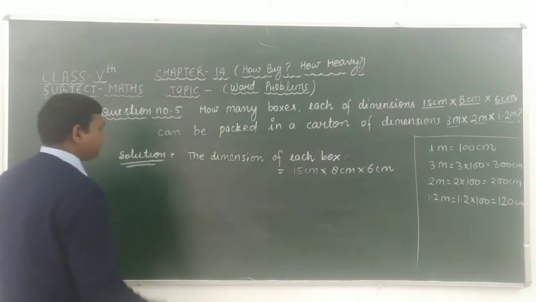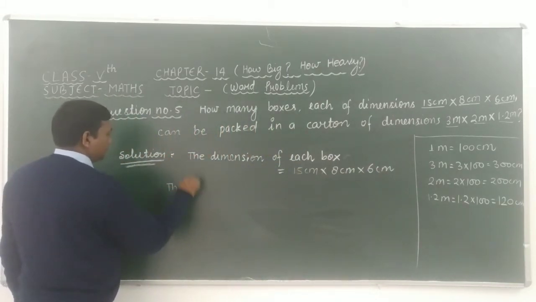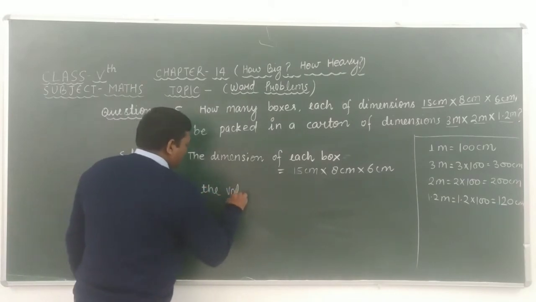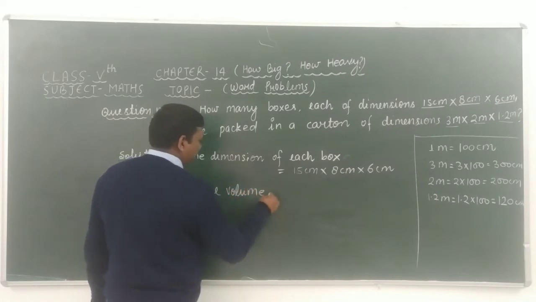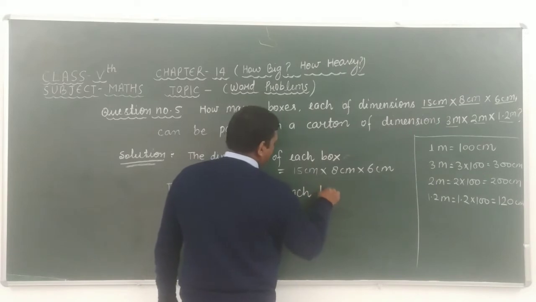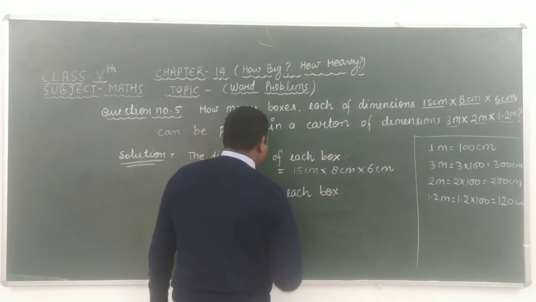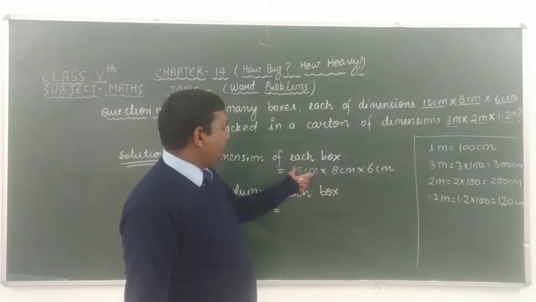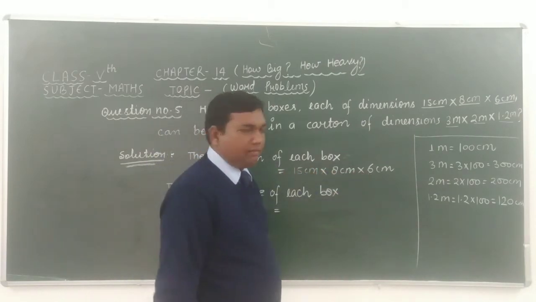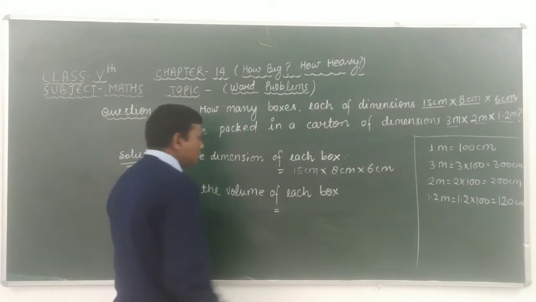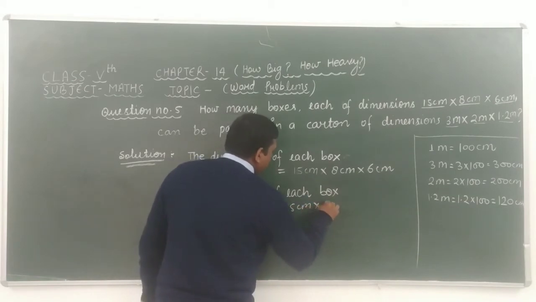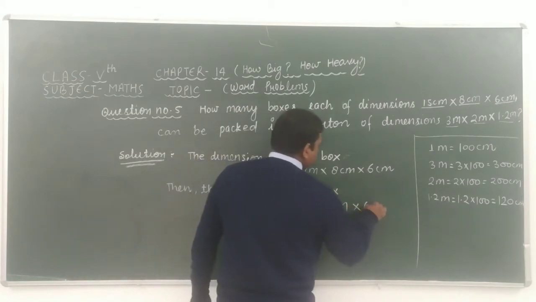Then the volume of each box is obtained by taking 15 centimeter into 8 centimeter into 6 centimeter together.